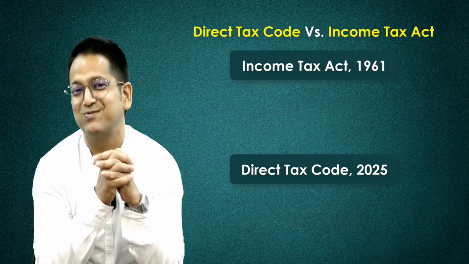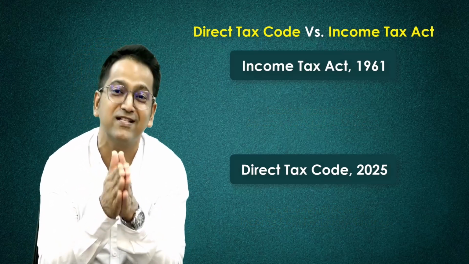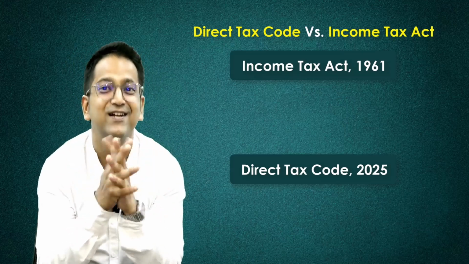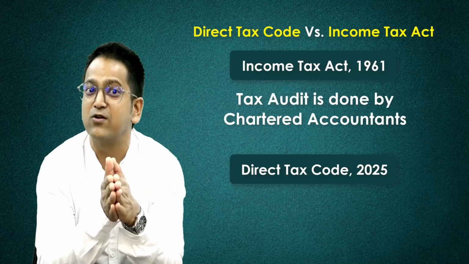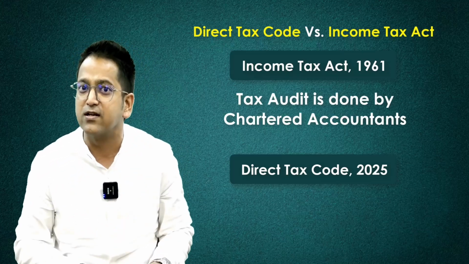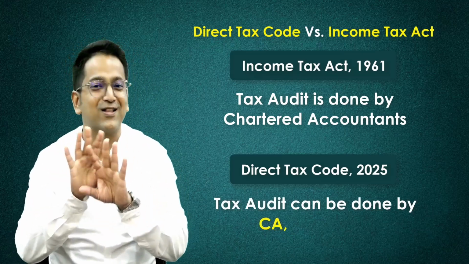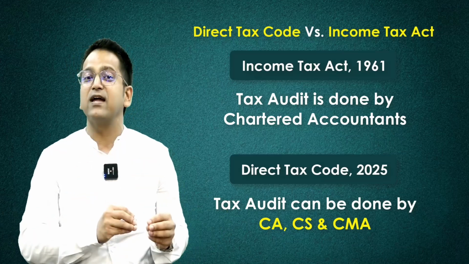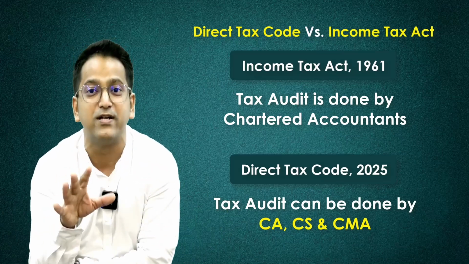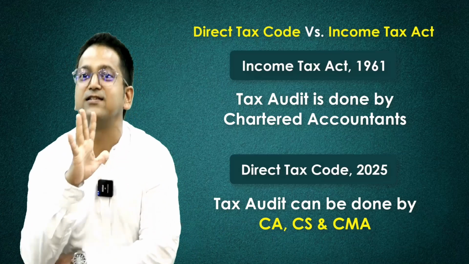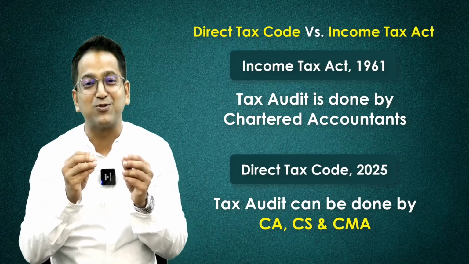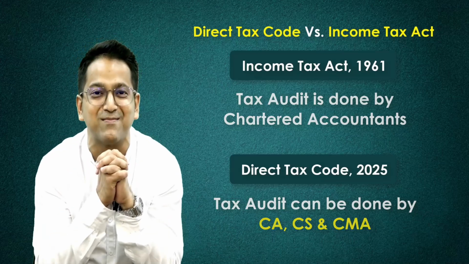Let me also share some good news, which is for students of CS and CMA, but not for CA. Tax audits, which could be only done by chartered accountants until today, can be changed. Nothing is certain right now, but there is a possibility that tax audits can now be conducted by CAs, CSs, and CMAs. Please share in the comments section how happy the CS and CMA students are.